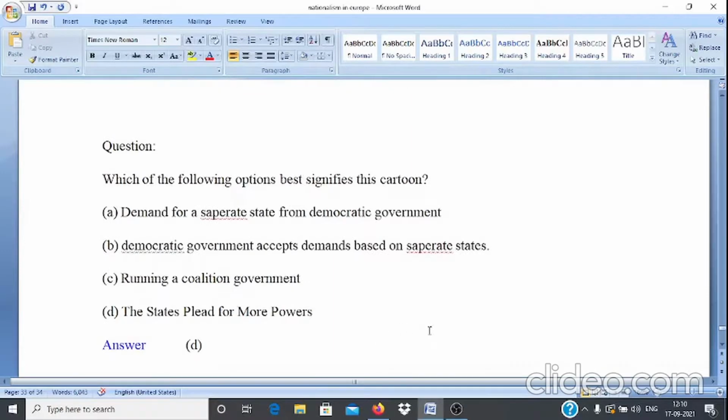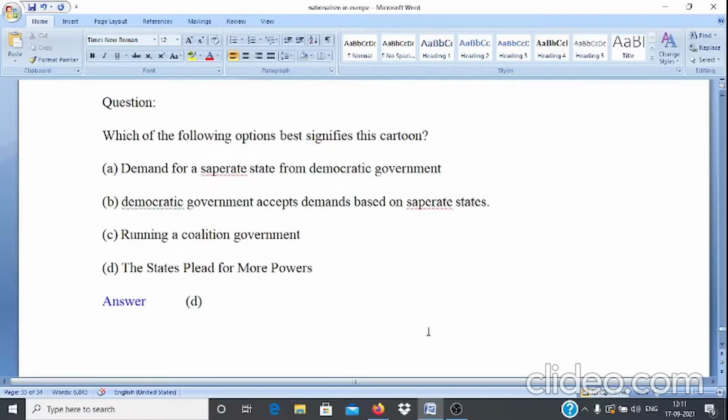After looking at the cartoon, look at the question. Which of the following options best signifies this cartoon? Option A, demand for a separate state from democratic government. Option B, democratic government accepts demand based on separate states. C, running a coalition government. And D, the states plead for more power. And here answer is option D. That means the states plead for more power.